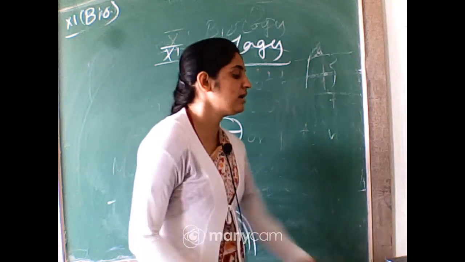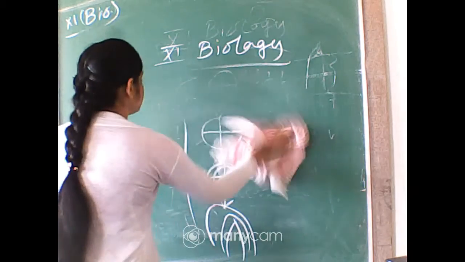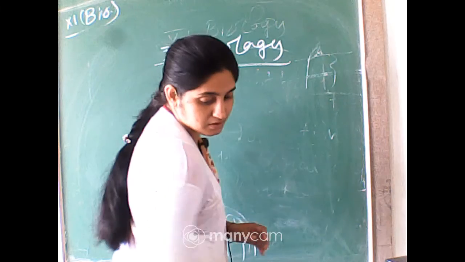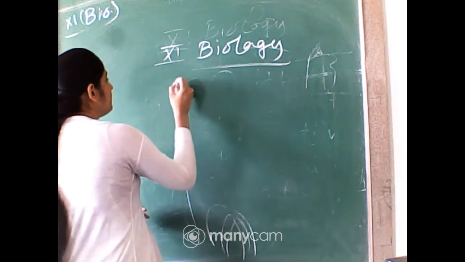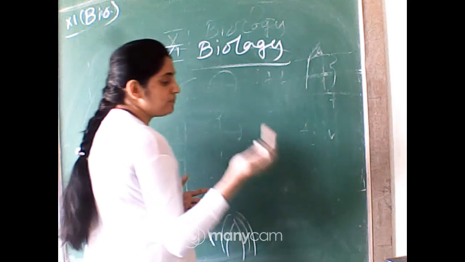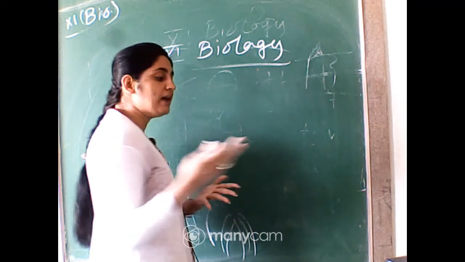So what is the growth rate? The increased growth per unit of time, that may be per hour, per minute, per year, anything.